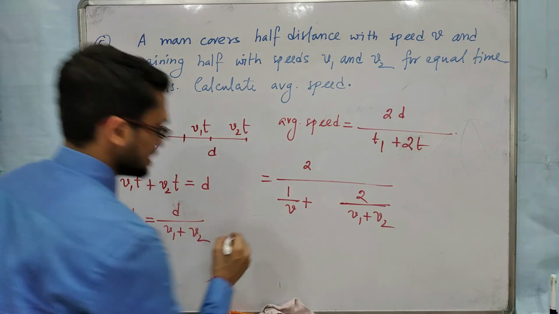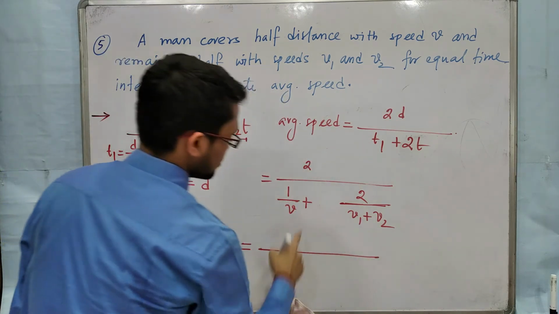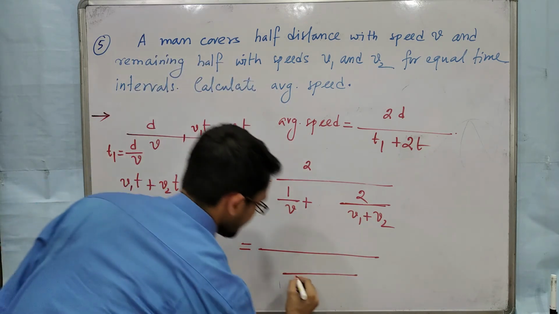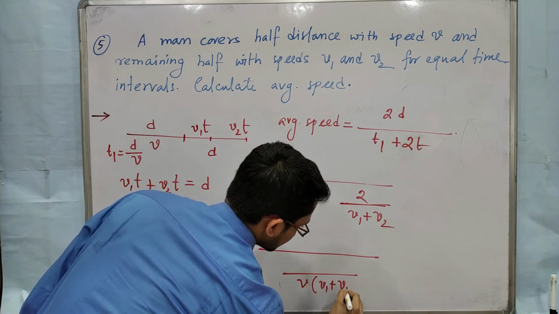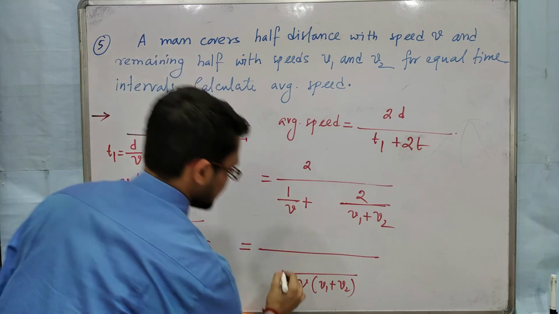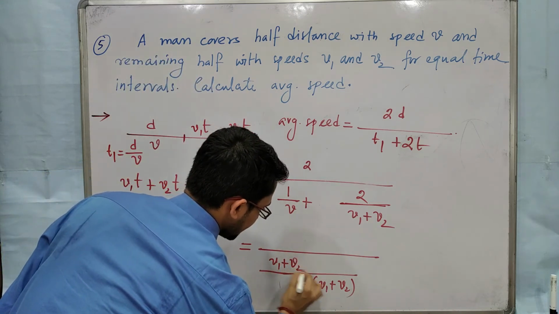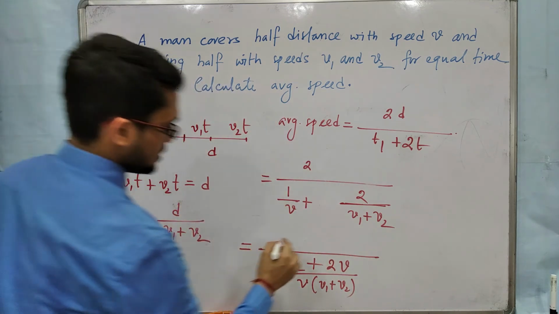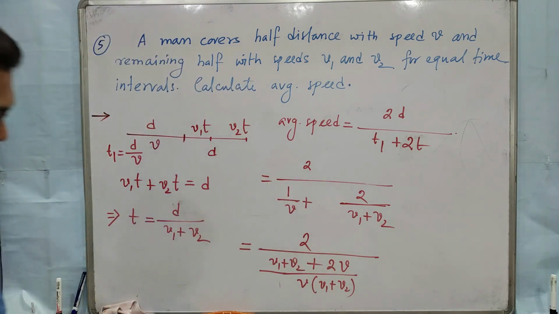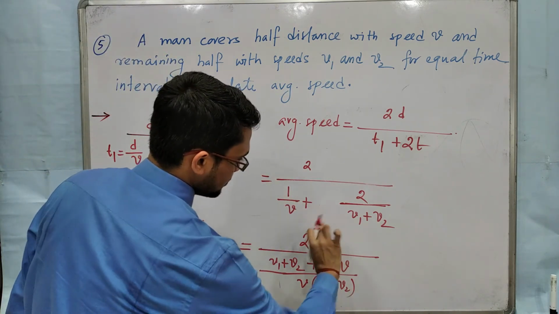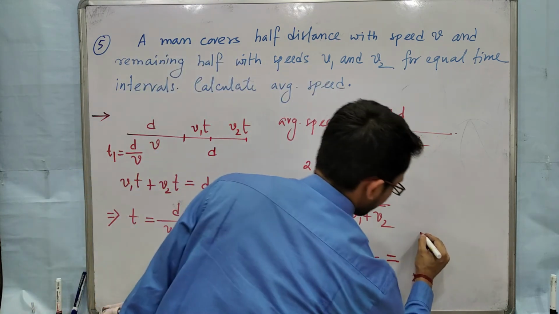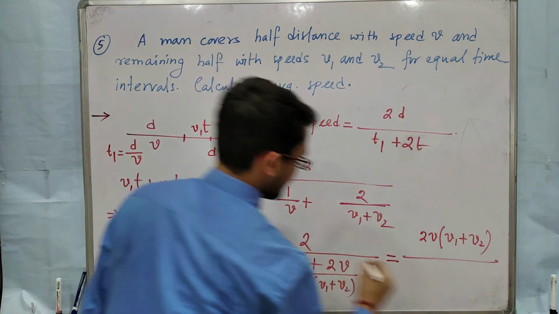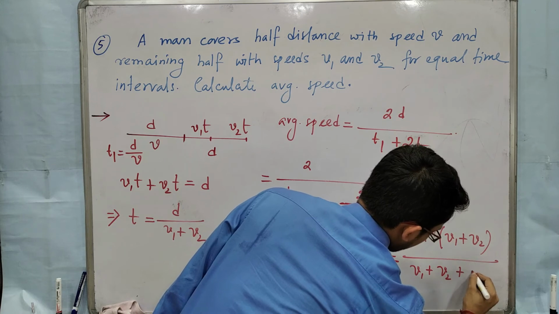Clear? Now do the LCM. For these two, LCM will be v into v1 plus v2. Then v1 plus v2 will come here, v1 plus v2 plus 2 into v, and in the numerator it will be 2. Now take this part in the numerator, so it will be 2 into v into v1 plus v2 by v1 plus v2 plus 2v.